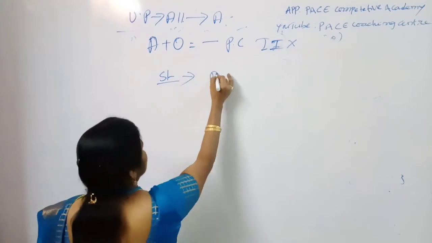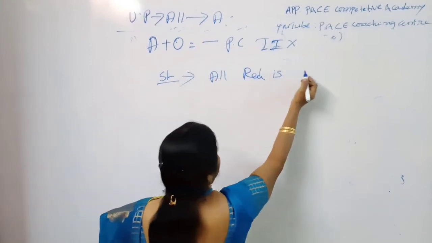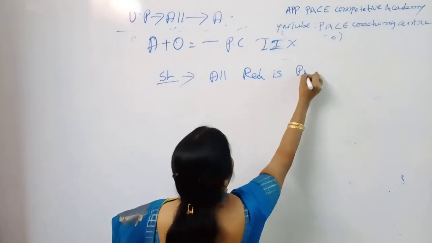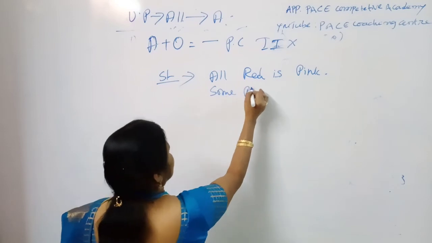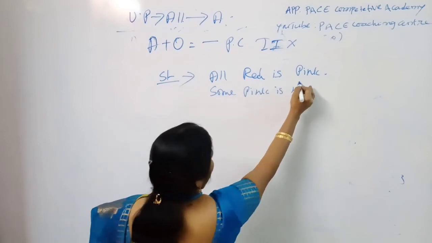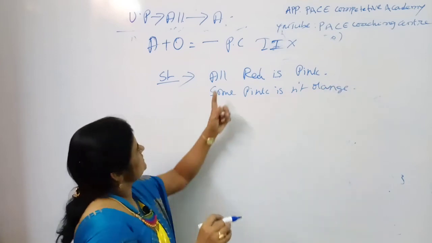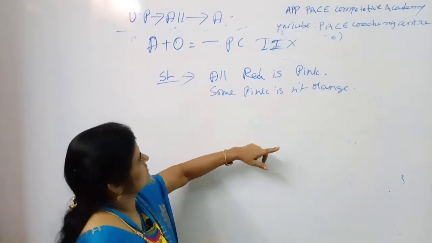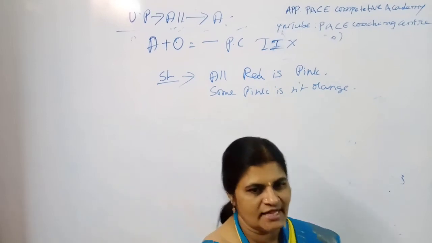Suppose the statements given are: all red is pink and some pink is not orange. See, my dear students, this is universal positive, this is particular negative, and in both cases pink is common. So pink is common means that is called the middle term.